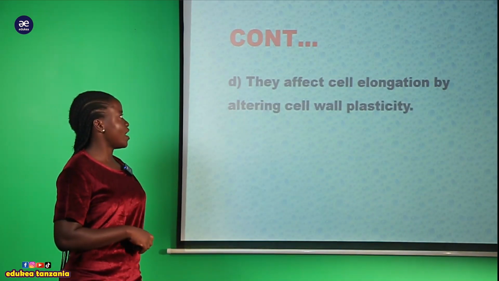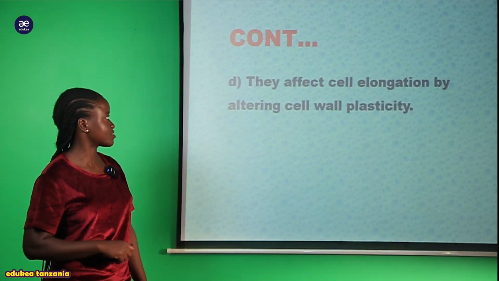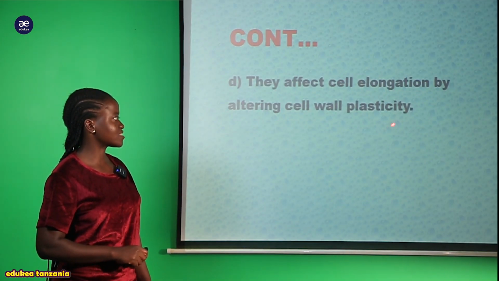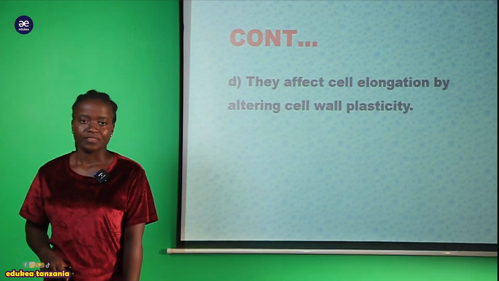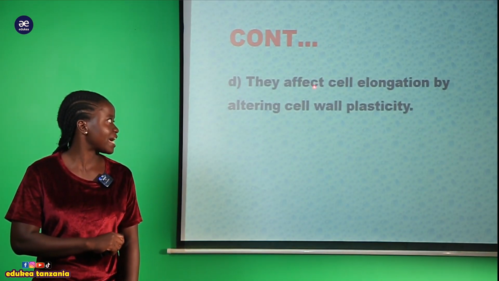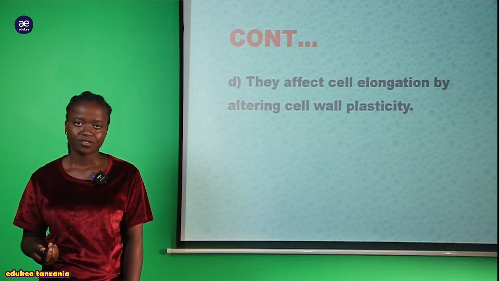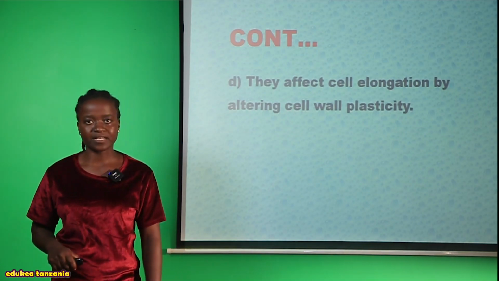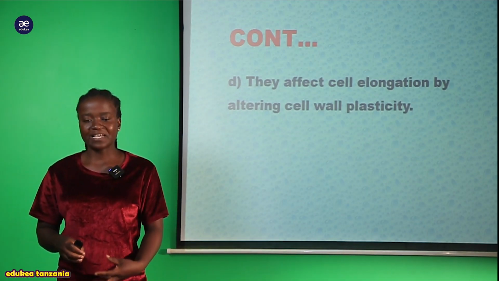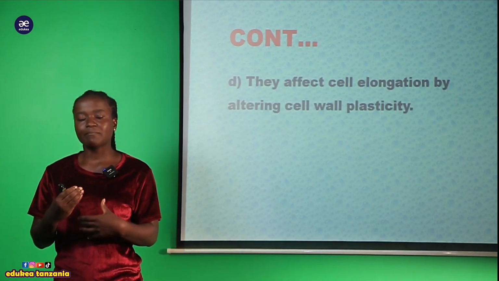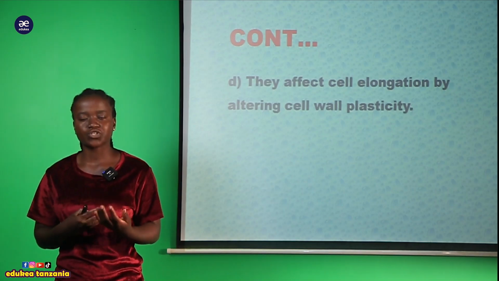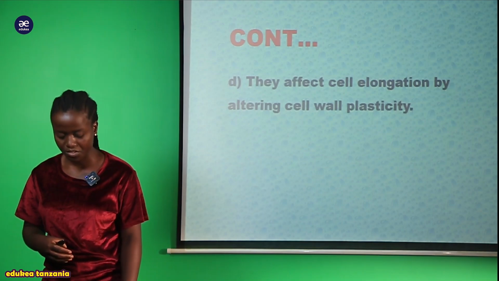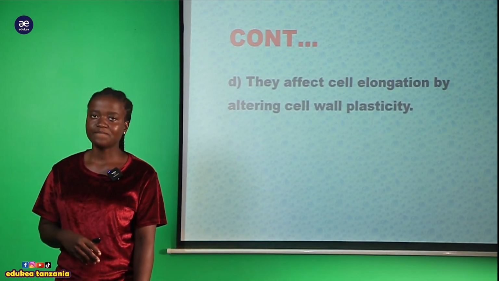Another function or another role of the auxin hormone, that is they affect cell elongation by altering the cell wall plasticity. They affect cell elongation by altering the cell plasticity. So ile plasticity inatokea kwenye cell wall ndio ambayo ina bring about cell elongation. And that work is done by the presence of the auxin hormone within a plant body.